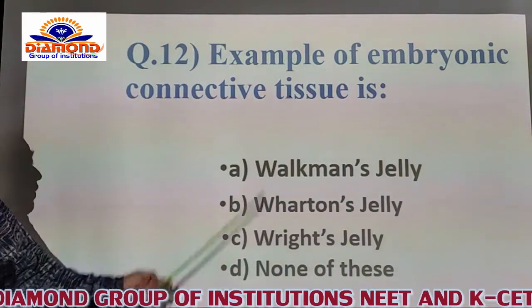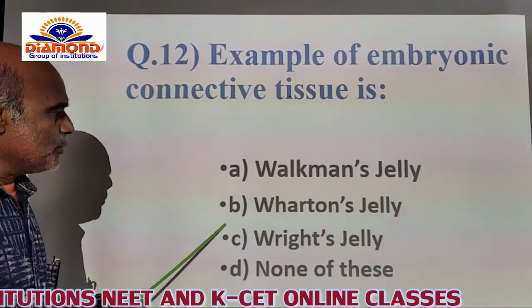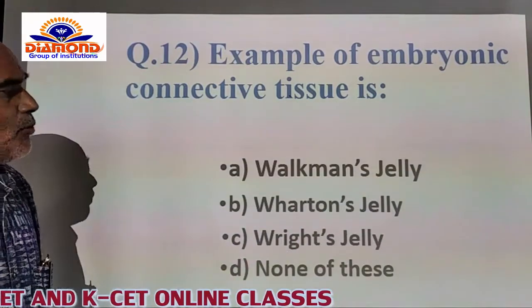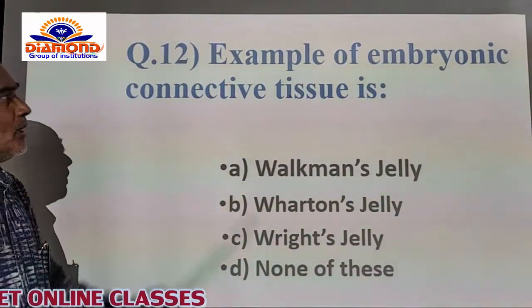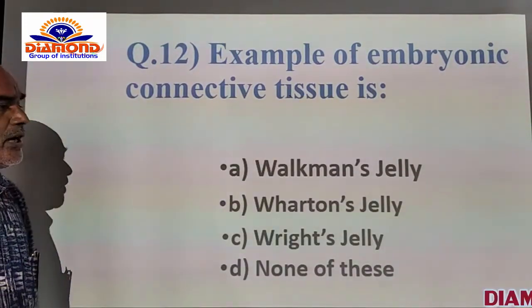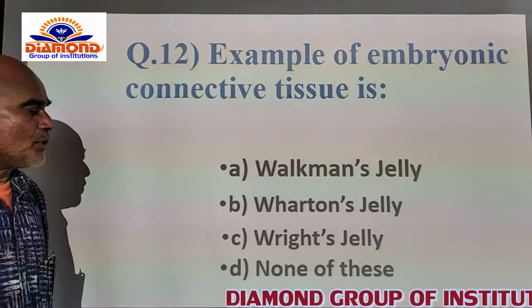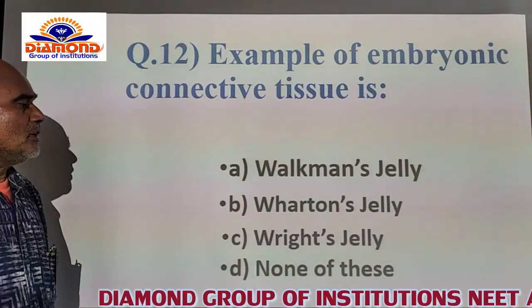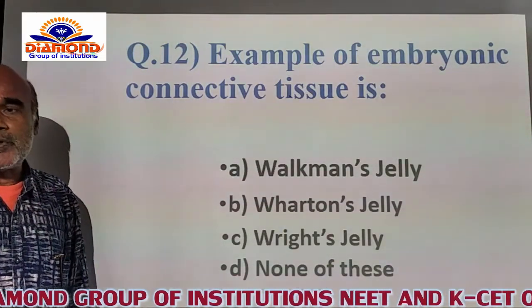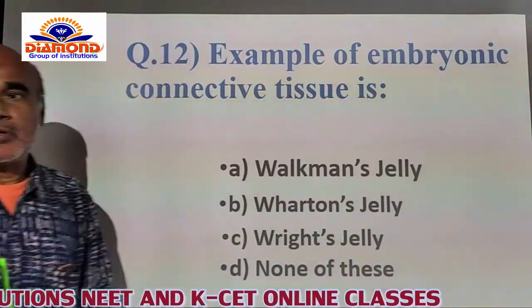A option is the Workman's jelly itself. It is not at all concerned. And B option is the Wharton's jelly. The Wharton's jelly is another name for the embryonic connective tissue itself. And whereas C is the white jelly, it is also not concerned. And D is none of this, which is also not concerned with this. So that's why the B option is the correct option for this question. So I am opting for the B option for this also.